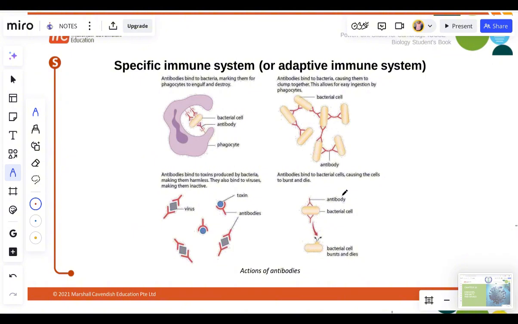Then let's go to passive immunity. Passive immunity is also divided into natural and artificial. For the natural, a baby gets antibodies from their mother's milk or through the placenta. For the artificial, antibodies are injected into the body. Now, let's go to vaccination.